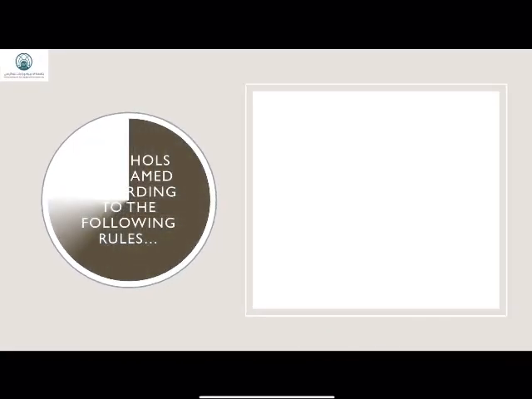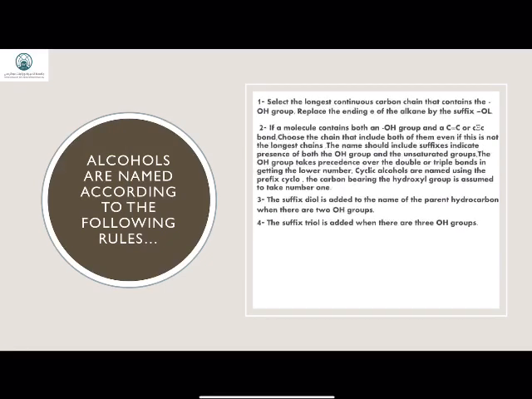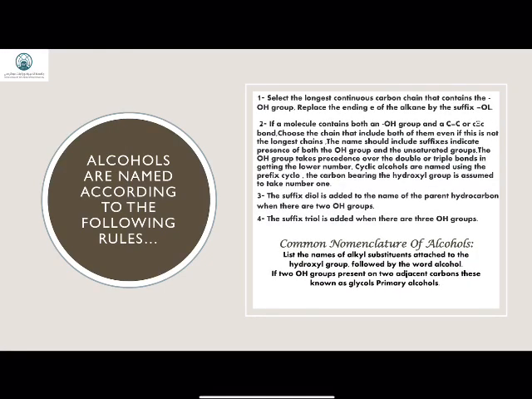For naming alcohols, we have two ways. First, the IUPAC rule, or we can name it by its common name. When we name an alcohol, we replace the ending E from the alkane to the suffix OL. So instead of methane, we would say methanol, and instead of ethane, we would say ethanol.